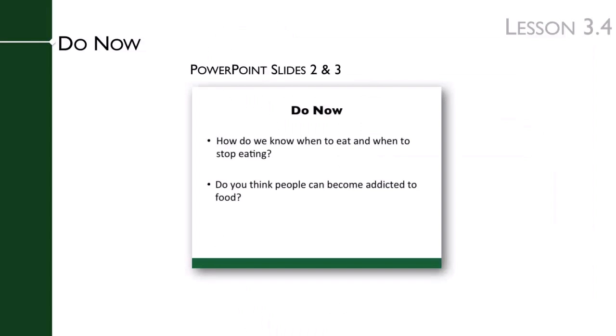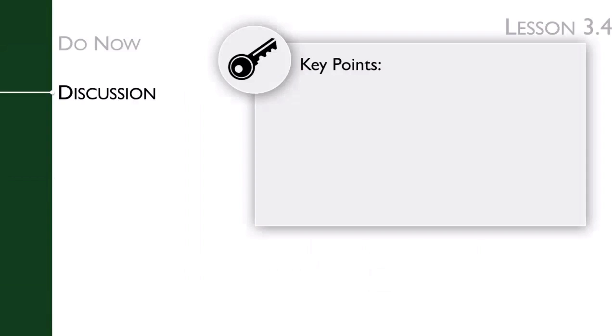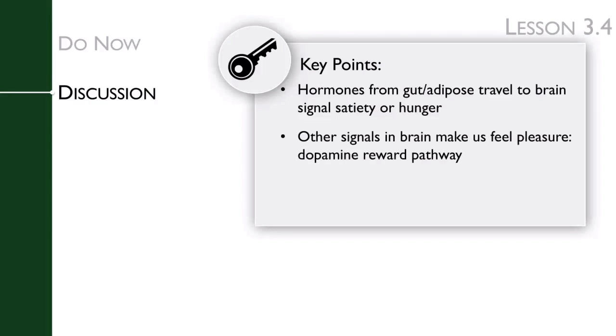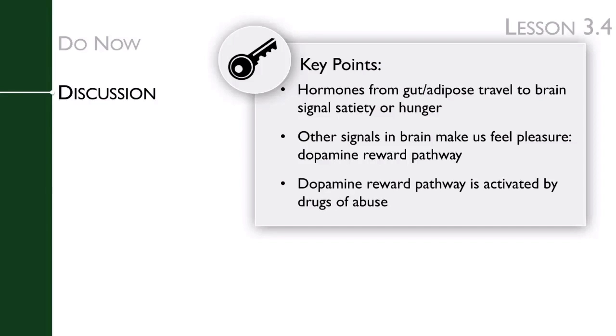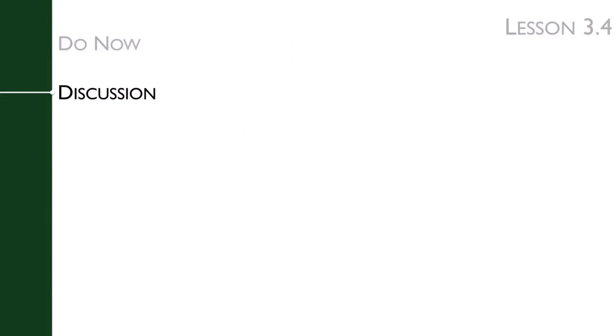You will review the content learned from Lesson 3.3 about hunger and satiety pathways in the discussion. The key points of this lesson's discussion are that hormones are released from the gut and adipose that travel to the brain and signal satiety or hunger. Other signals in the brain activated by eating make us feel pleasure and happiness. This is the dopamine reward pathway. The dopamine reward pathway is also activated by drugs of abuse. We'll get there by engaging students in a short Socratic discussion.